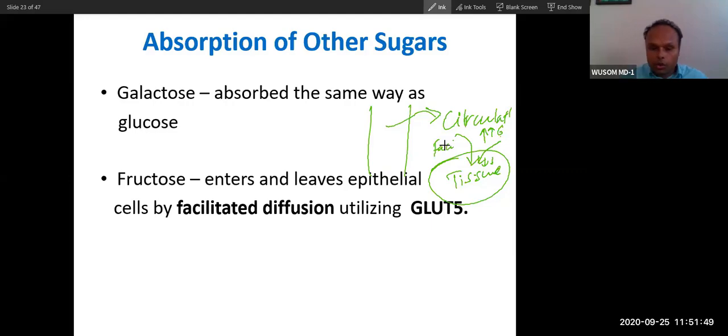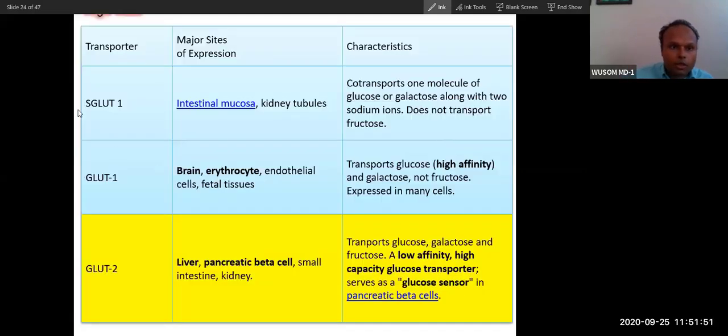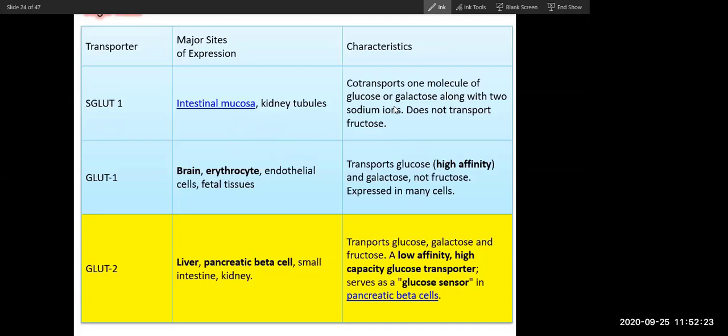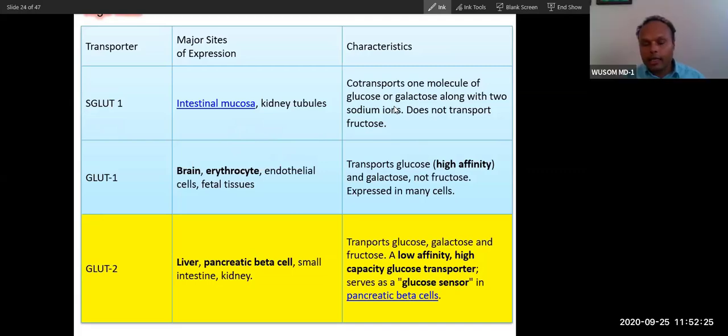So in tissue, transport of glucose will happen through this GLUT transport. In intestine, through secondary active transport. In tissues, for example, once the glucose reaches blood vessels, if it has to enter into muscle tissue, or into adipose tissue, it will enter through facilitated diffusion. Did you get that? In intestine, secondary active transport, and in tissue, facilitated diffusion.